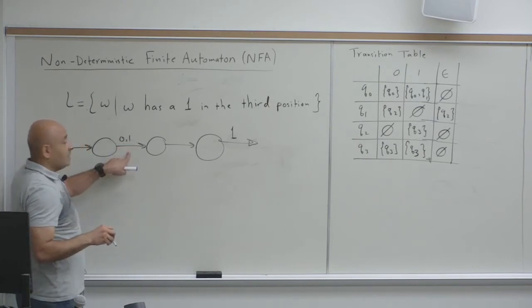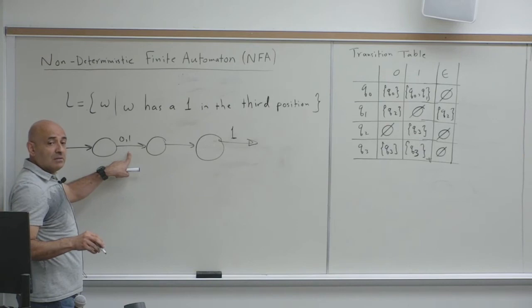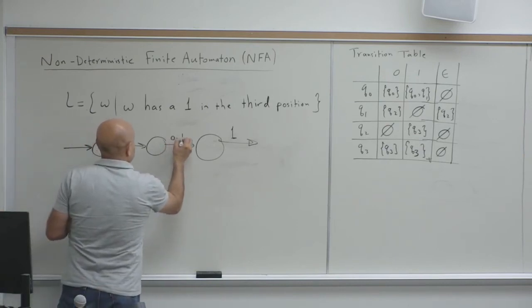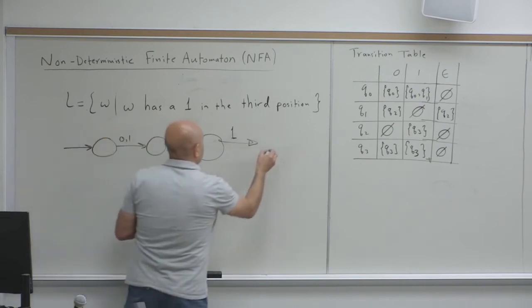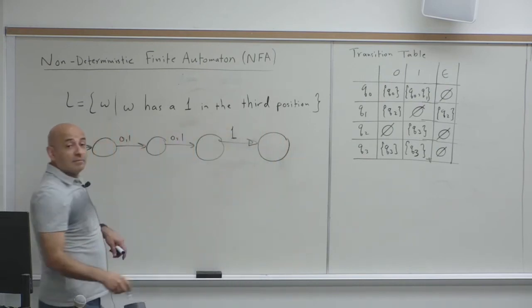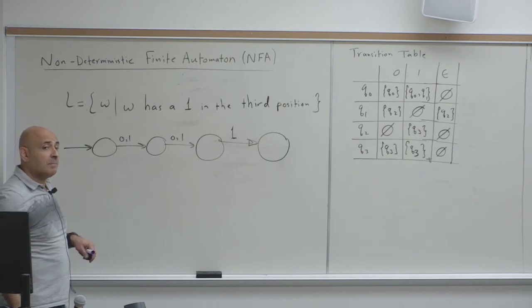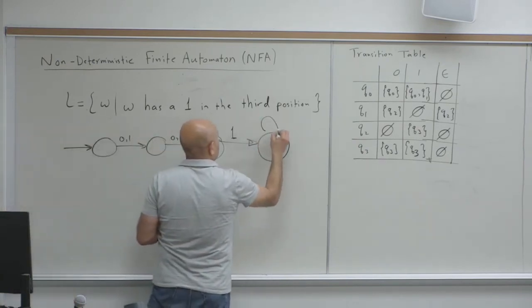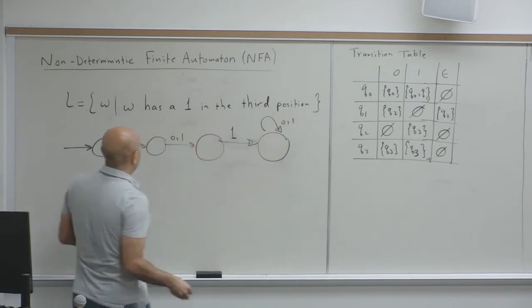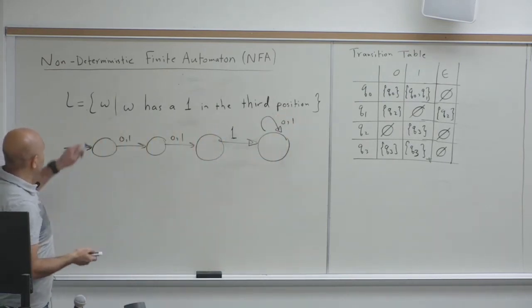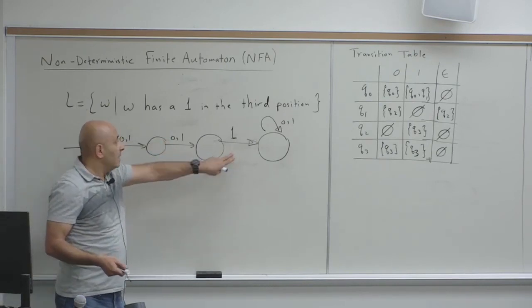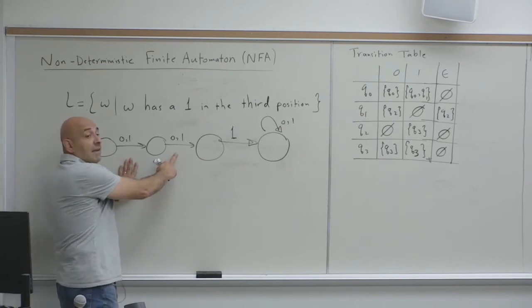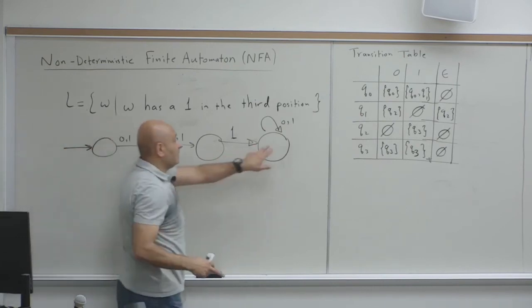So in the first position I have a 0 or a 1. And in the second I have a 0 or a 1. And then in the third position I specifically have a 1. Then I have a loop for all of them, for anything. So this is W has a 1 in the third position. I specified the third position, and before it I can have anything. After it I can have anything.